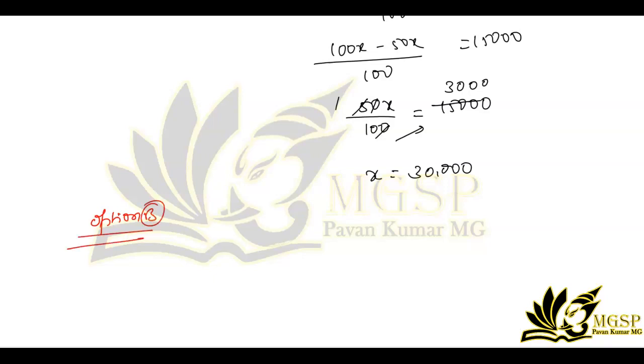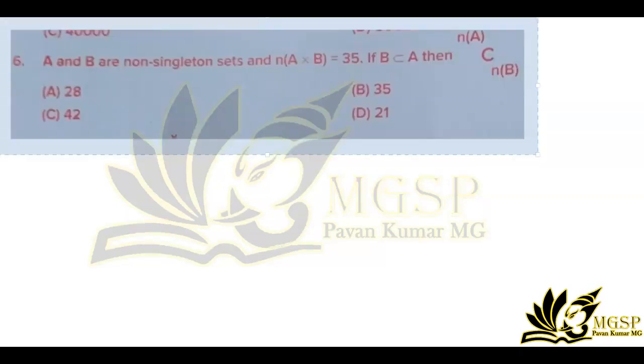Okay, now let's go for another question. Question number 6. In this, A and B are non-singleton sets and n of A cross B is equal to 35. If B is the subset of A, then what is n of A intersection n of B?